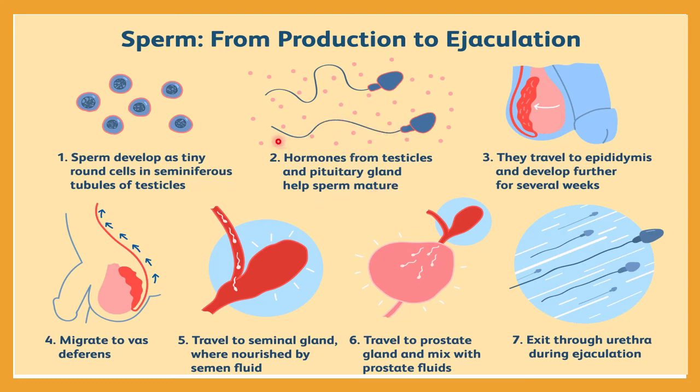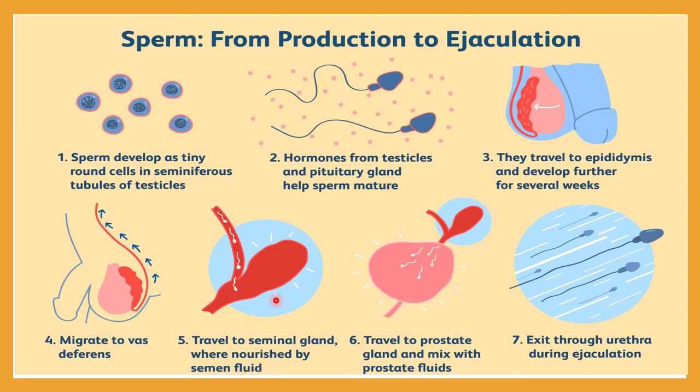Finally they are able to travel. They will travel from the testes to the epididymis first, and develop further for several weeks. For several weeks here they will mature, and finally migrate to the vas deferens. Here you can see they migrate towards the vasa deferens, then travel to the seminal gland, where nourishment will occur, and it will now be called seminal fluid.